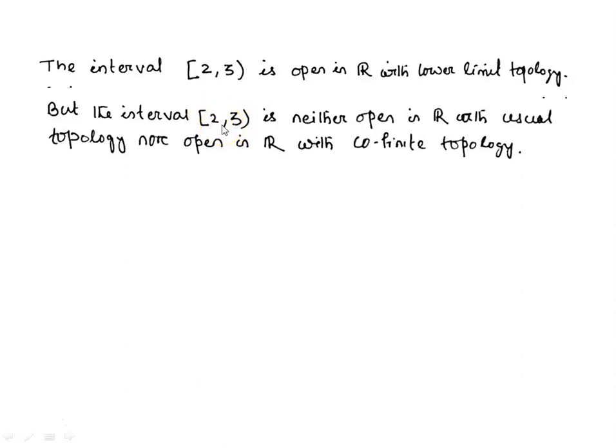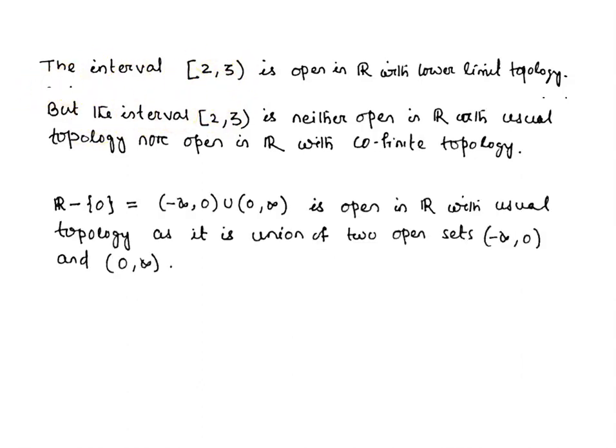Similarly, this set is not open in the cofinite topology, because a set is open if its complement is either finite or all of X, but the complement of [2, 3) is infinite. So [2, 3) is neither open in R with usual topology nor in the cofinite topology.